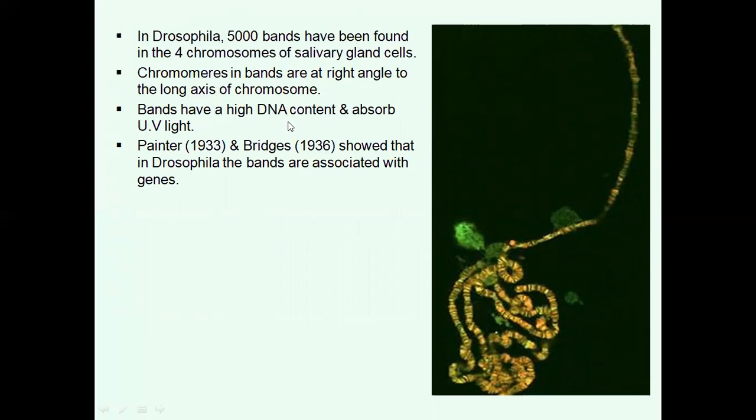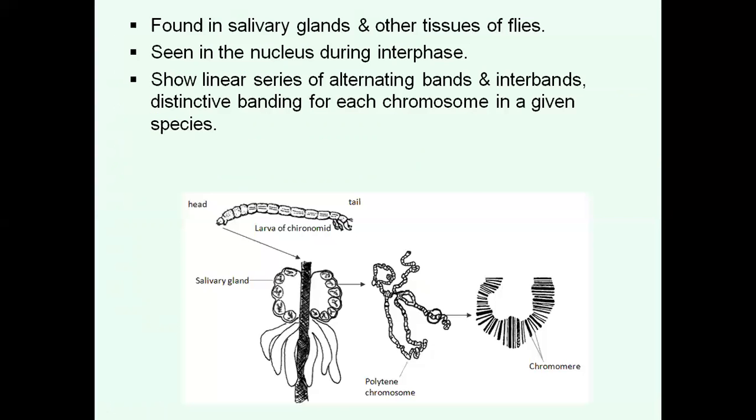These bands have a high DNA content and also absorb UV light, that is ultraviolet radiation. Painter and Bridges showed that in Drosophila, the bands are associated with genes. They are found in the salivary glands and other tissues of flies, seen under the microscope in the nucleus during interphase.